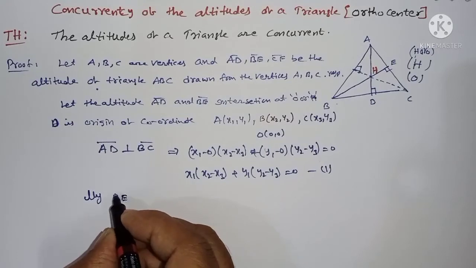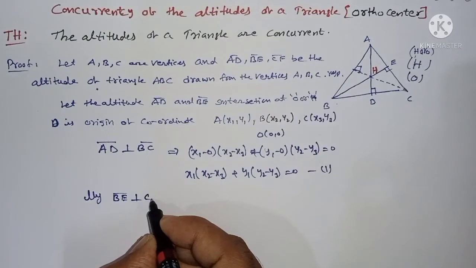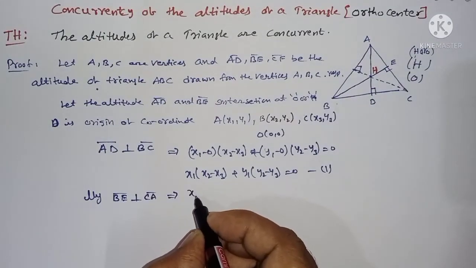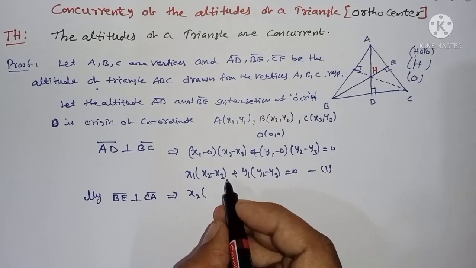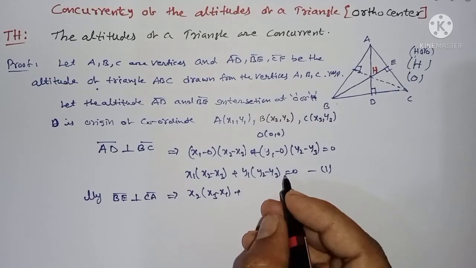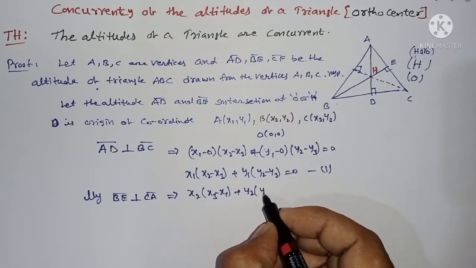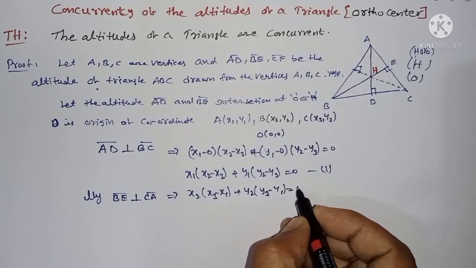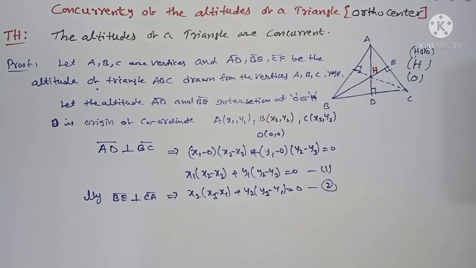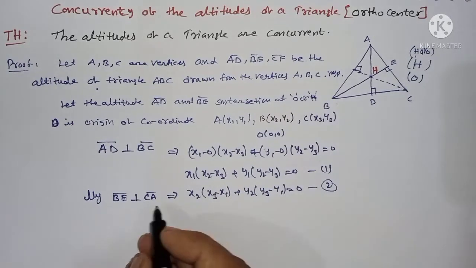Similarly, BE is perpendicular to CA or AC. Therefore I can write here x2 into x3 minus x1 plus y2 into y3 minus y1 is equal to 0. Call this equation number 2. From 1 and 2, you can write here.